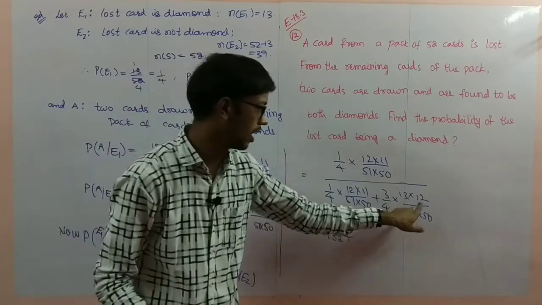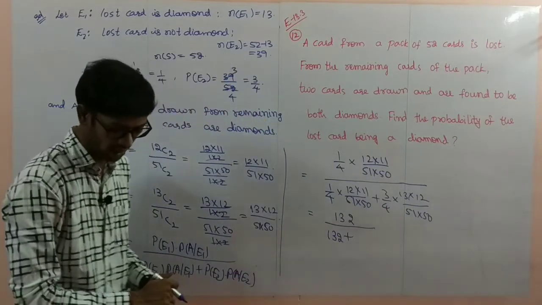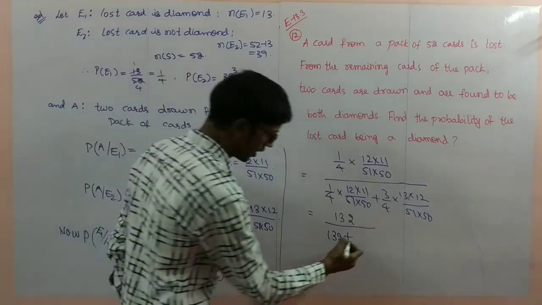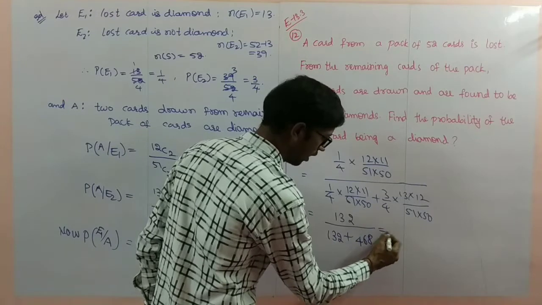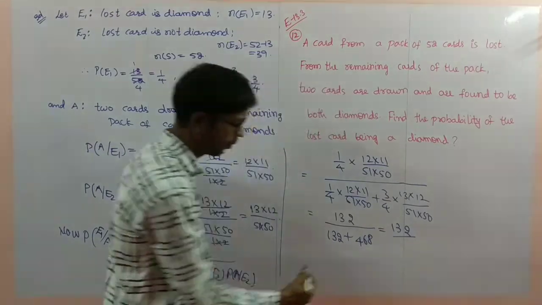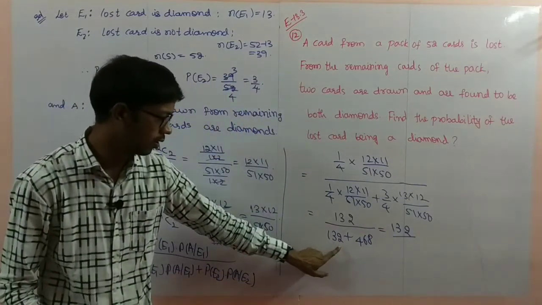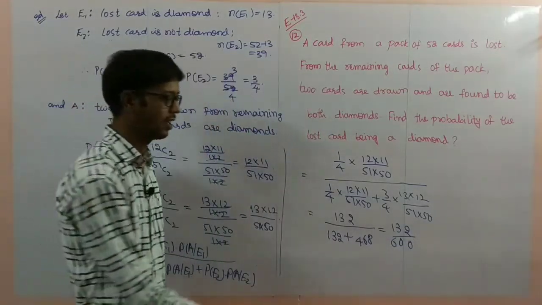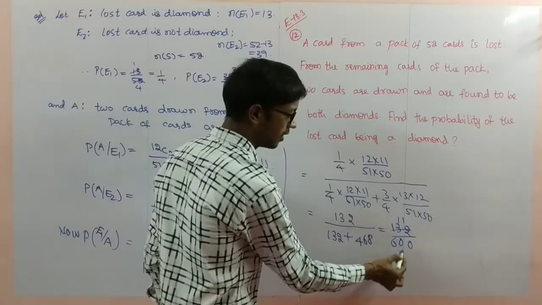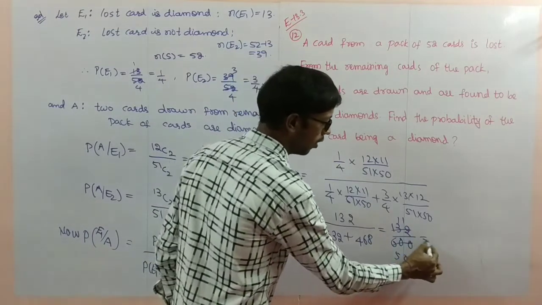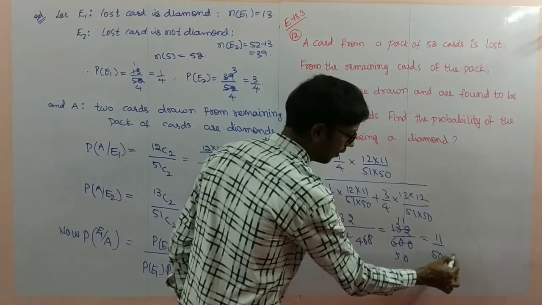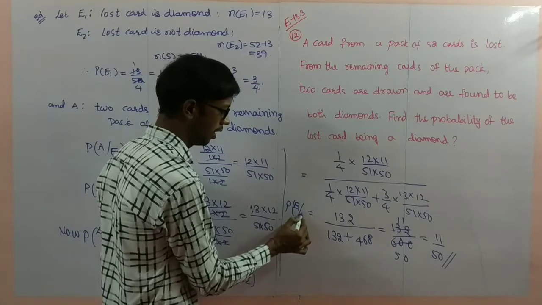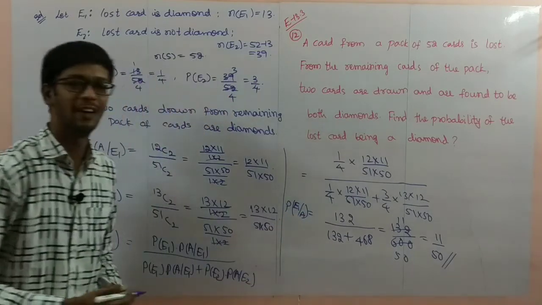Here you observe 13 into 12 into 3. That value will be 468. 132 by, if you add this, 600. Now 12 cancellation is there. 12 ones are 12, 12 fives are 60. 11 by 50. 11 by 50 is the required probability. Required probability is 11 by 50.